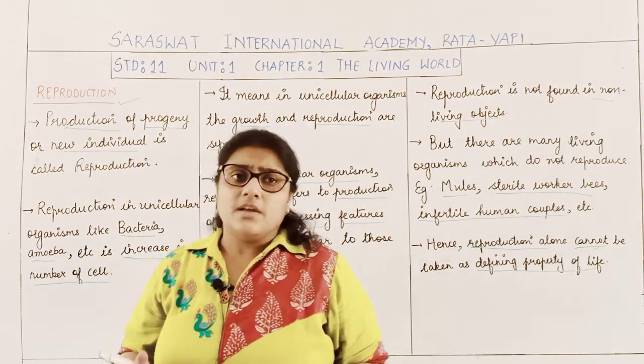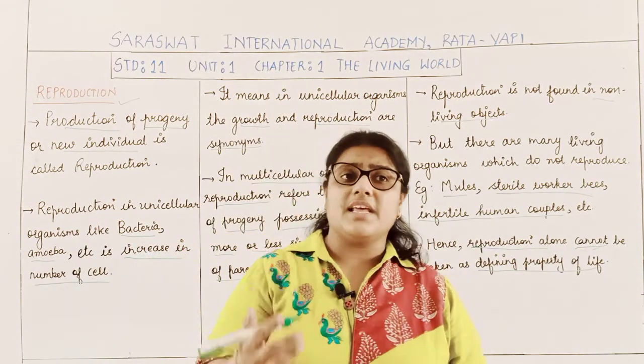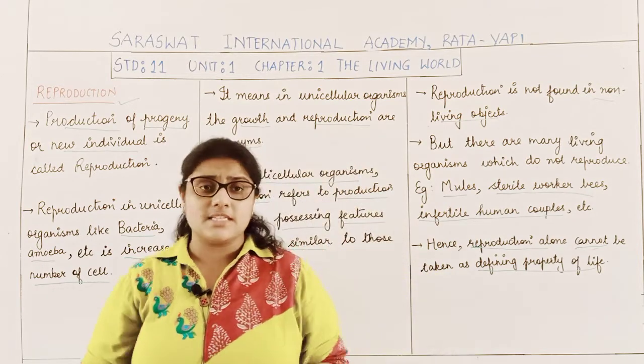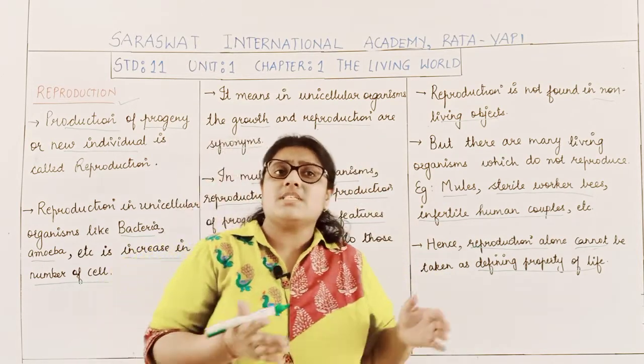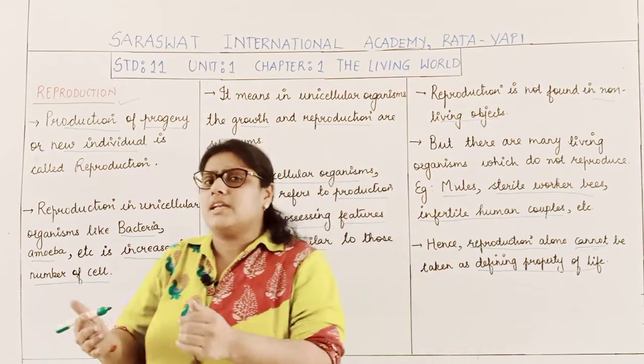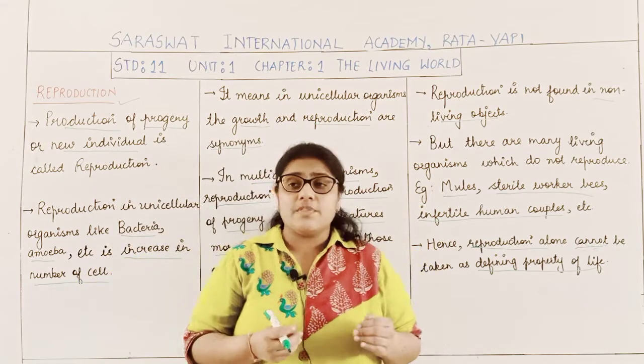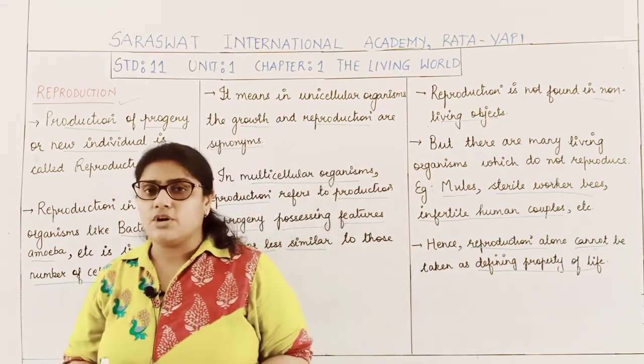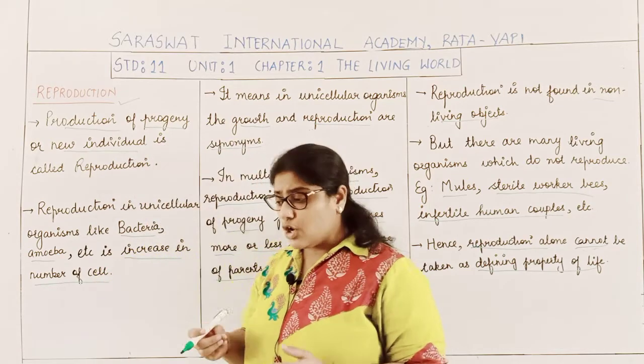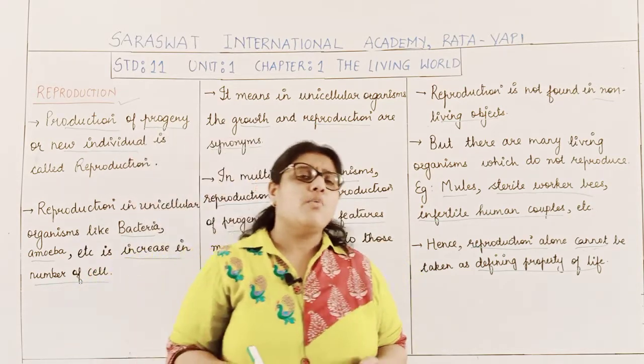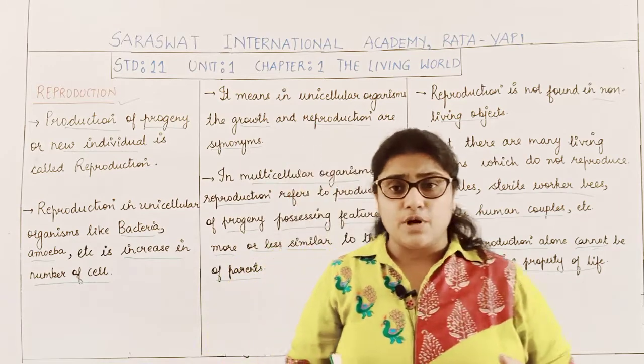Before we started the different characteristics of the living organisms, I told you that those characteristics are differentiated into two categories. One category is the defining property of life and the other is the non-defining property of life. What do you mean by the term defining property?